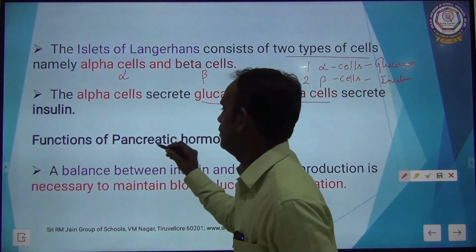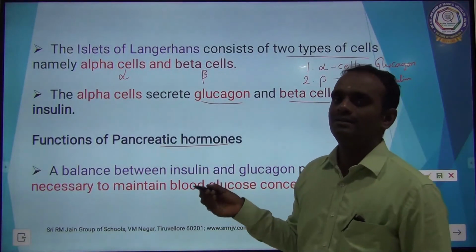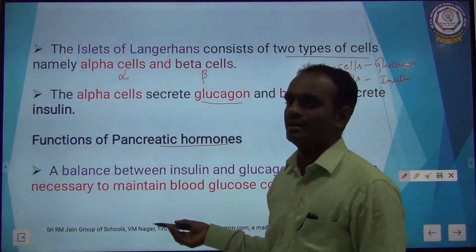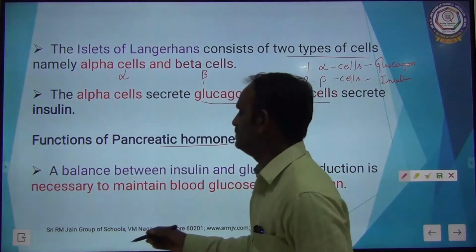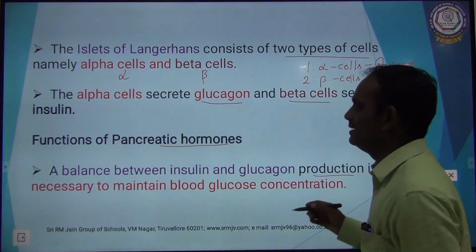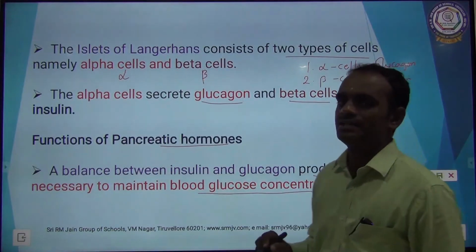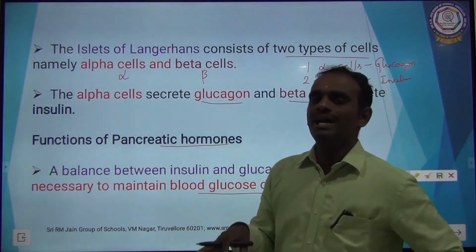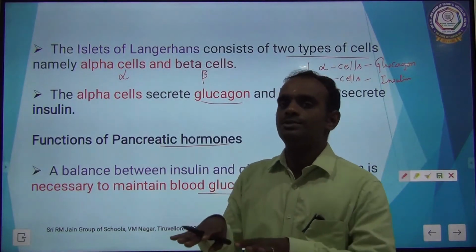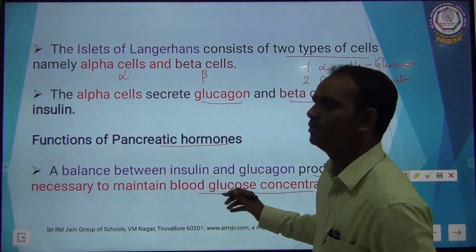Then functions of pancreatic hormones. Pancreatic hormone is nothing but the hormone which is synthesized by the endocrine part of pancreas. Okay. A balance between insulin and glucagon production is necessary for the maintenance of blood glucose concentration. So they must have the balance between glucagon and insulin. These two maintain our blood sugar level, that is blood glucose level.